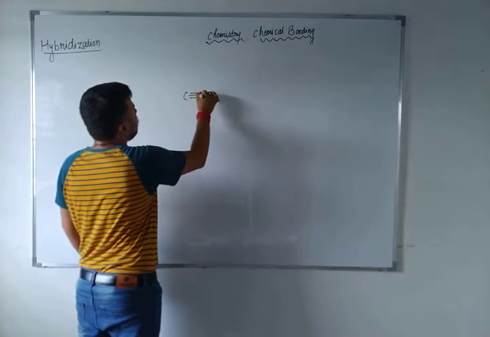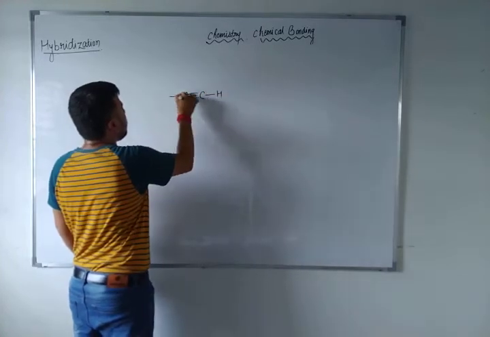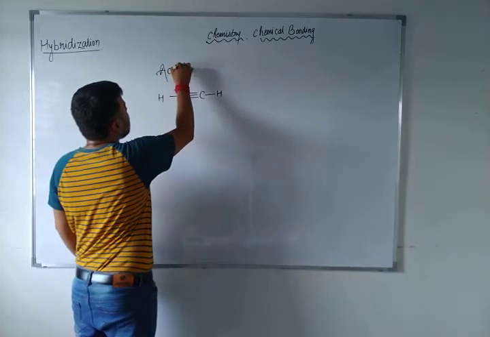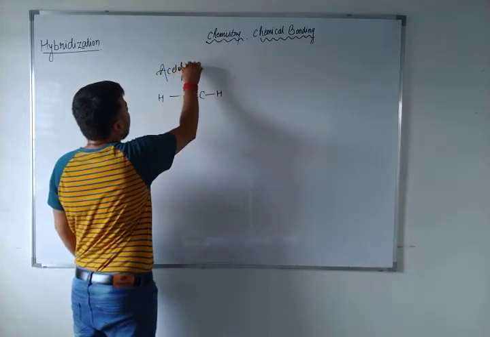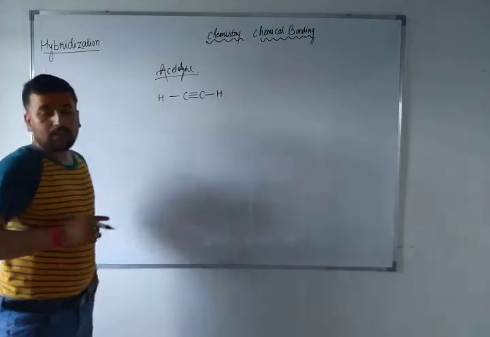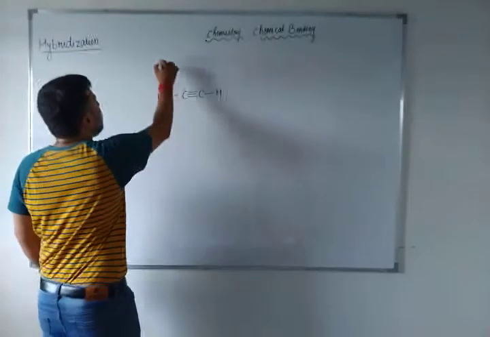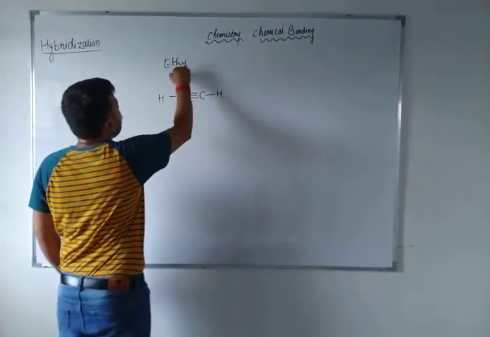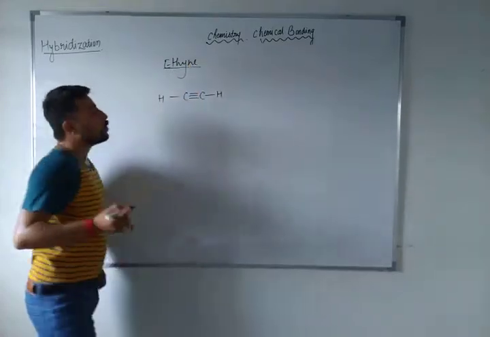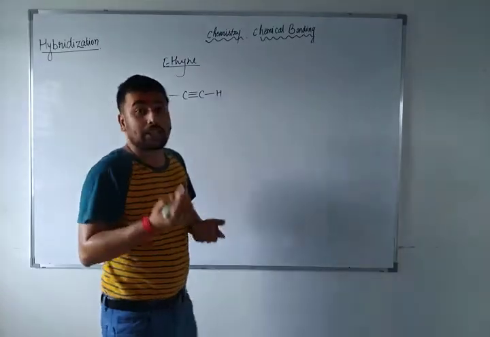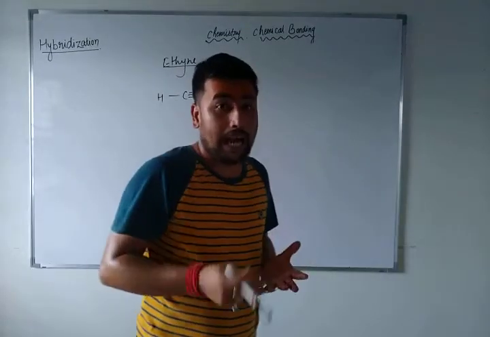a carbon-carbon triple bond. Have you heard the word acetylene? This is the formula of acetylene, and its IUPAC name will be ethyne, E-T-H-Y-N-E, because a triple bond is there, so Y-N-E. You were curious, sir, how is it possible,